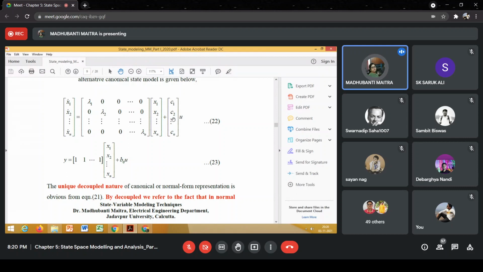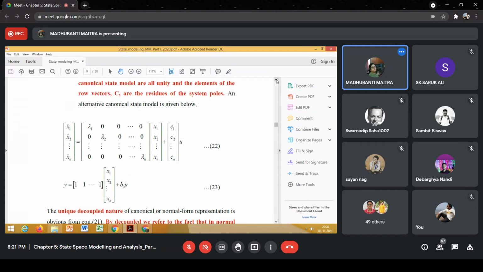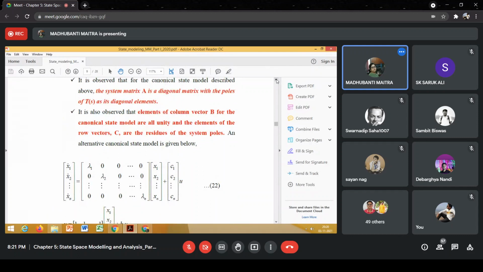Now the input matrix will have elements which are the residues of the closed loop poles of the system, and the output matrix now will have all 1 elements. We have discussed these 2 points.